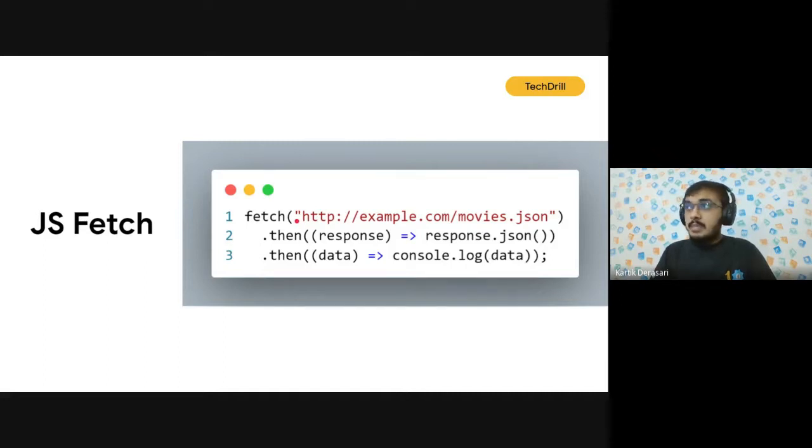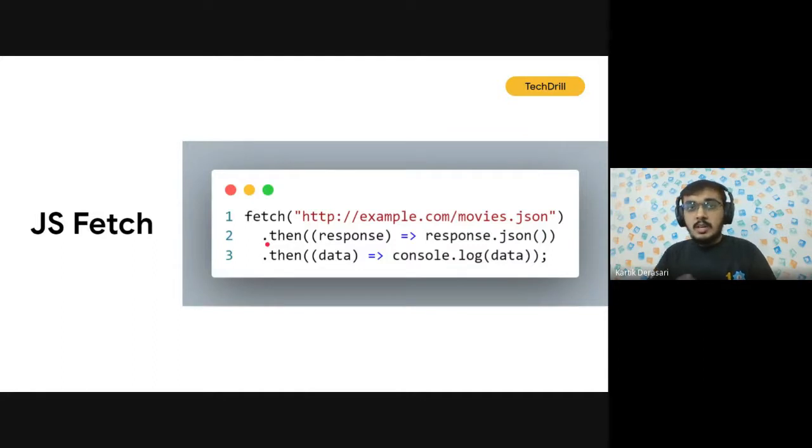For example, our backend is hosted at example.com, and inside that we have some kind of JSON file. We just need to enter the URL which we need to get from the backend developer, and here you are going to see something new. Here you are going to see .then. So this is JavaScript promises.